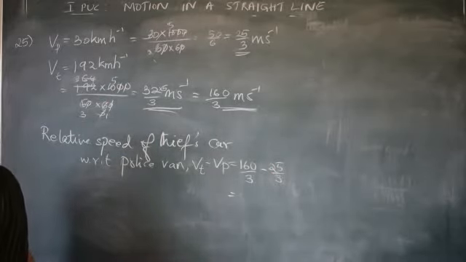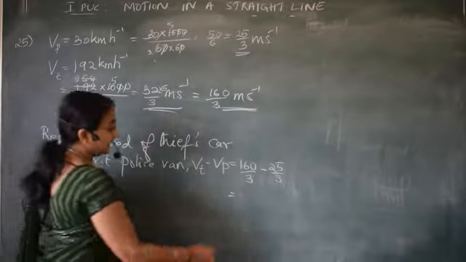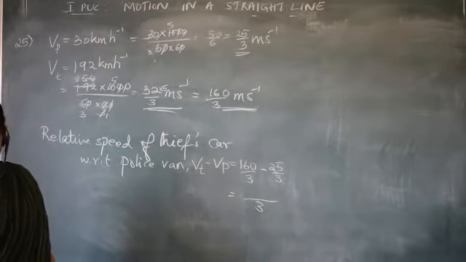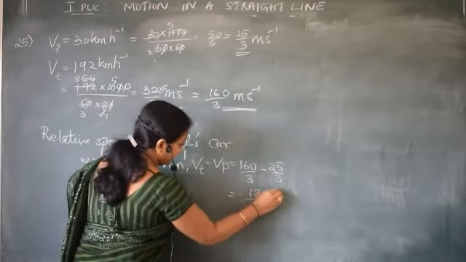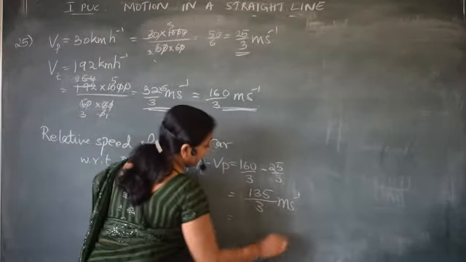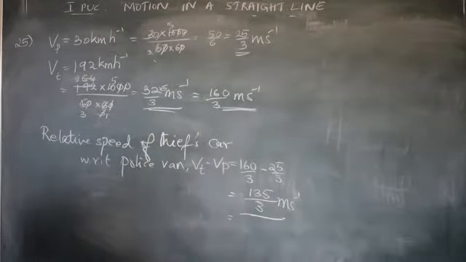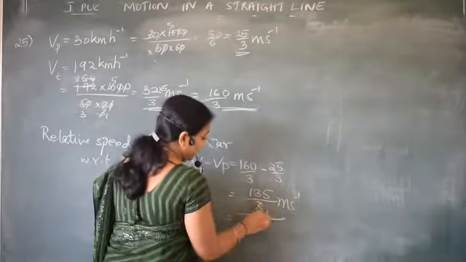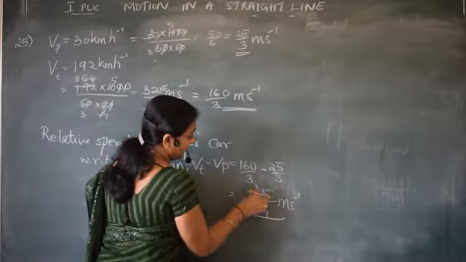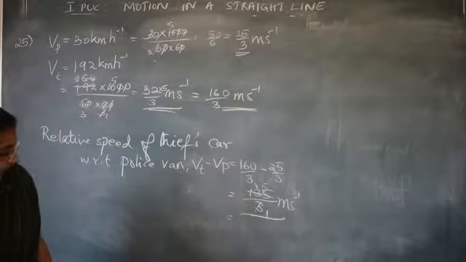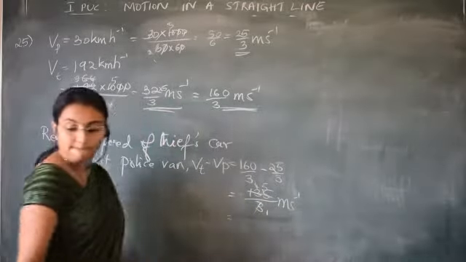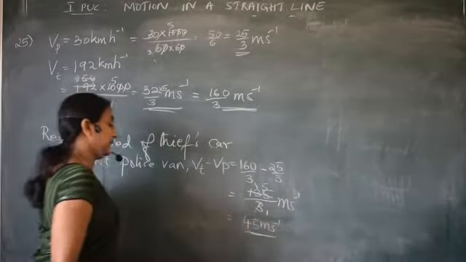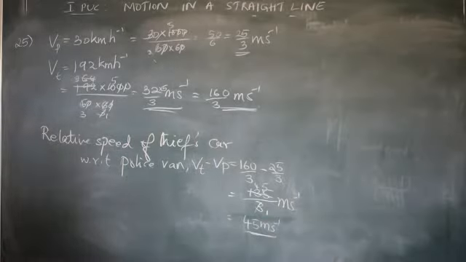The denominator is the same: 160 minus 25 is 135 meter per second. Can we calculate further? Yes, 3 ones are 3, 3 fours are 12, 3 fives are 15. So we get 45 meter per second as the relative speed.